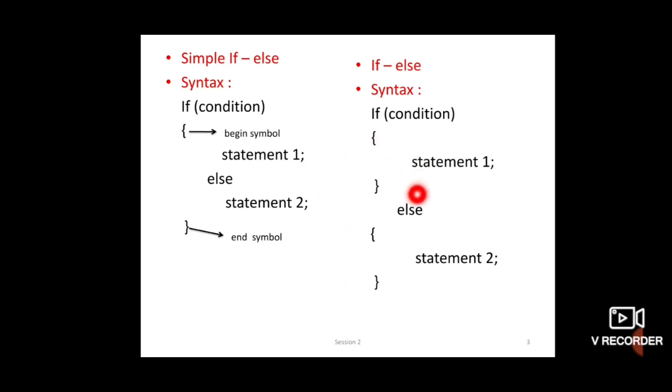Then why begin and end after else and after if? Students, one thing to remember: if there is more than one statement after the if statement, then give begin and end. Always remember. Same if there is more than one statement after the else part, then give begin and end. If there is only one statement after the if statement, then it is not necessary to give begin and end. Directly one end, and lastly after the else part give end of this if statement. But for more than one statement, giving begin and end is compulsory. This is the difference.